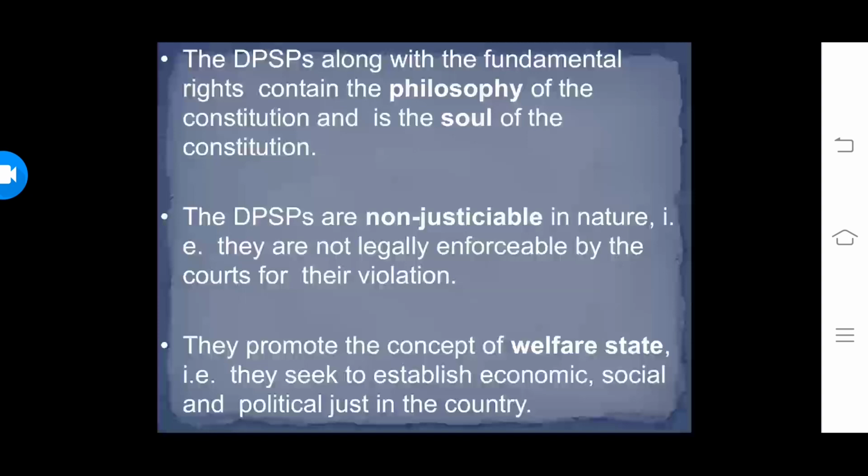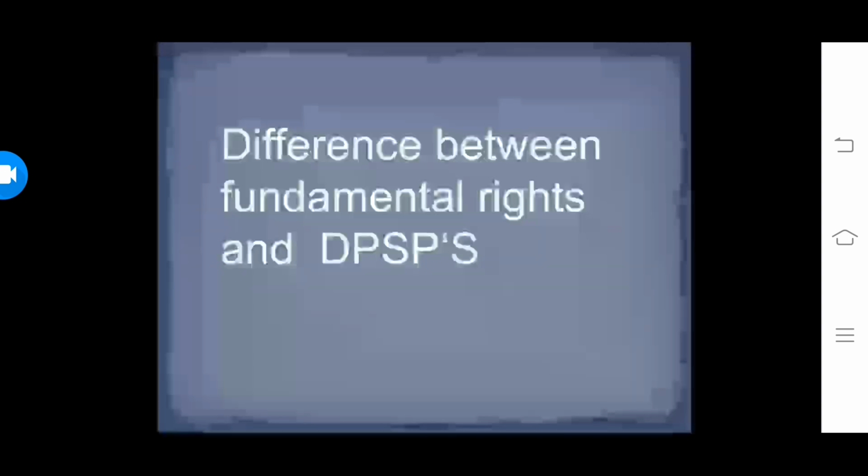Then one important thing about directive principles: unlike fundamental rights, directive principles are non-justiciable, non-enforceable. That means there is no legal sanction, no legal force behind the directive principles. It depends upon the state and the central government whether they enforce them or not. Then also they promote the concept of a welfare state, that is, to look towards the socio-economic and political welfare of the people of India.